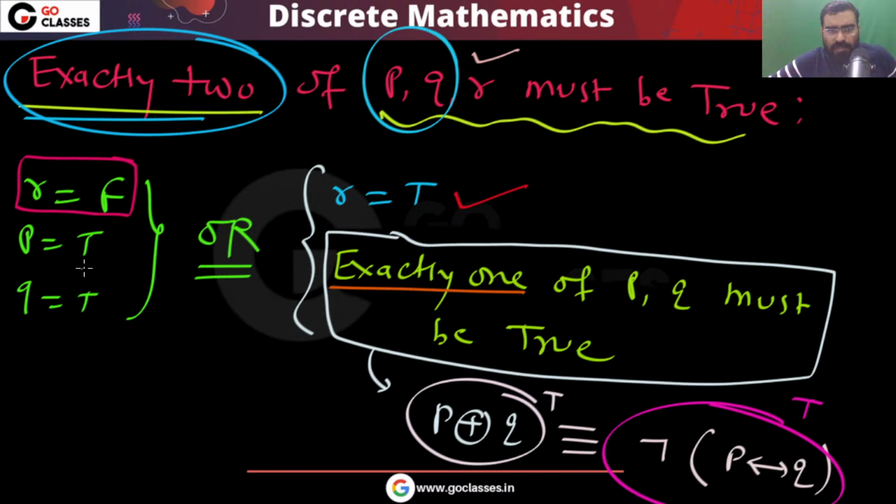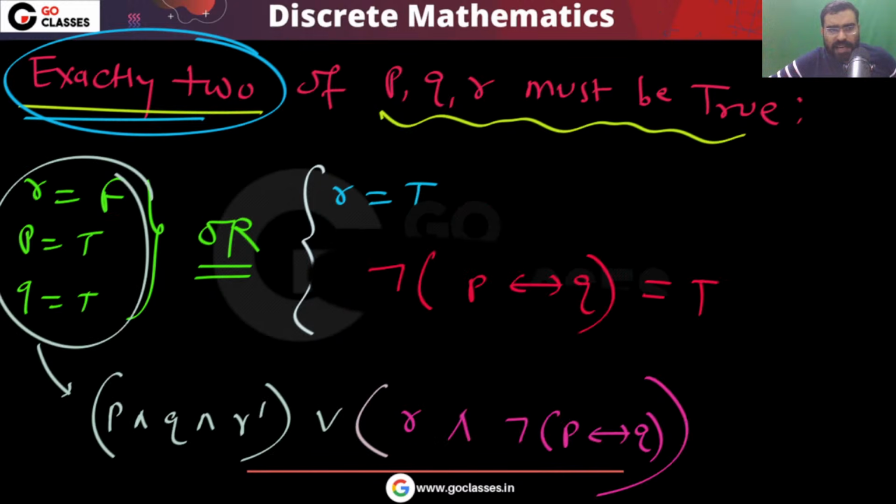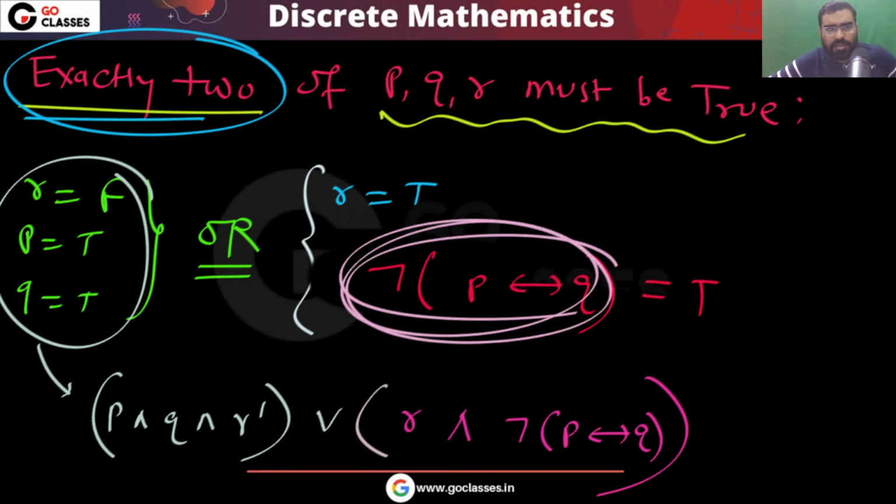If R is false, then P comma Q must be true. If R is true, then exactly one of them must be true. So from this idea, I can say that either P is true and Q is true and R is false, or R is true and exactly one of them is true.